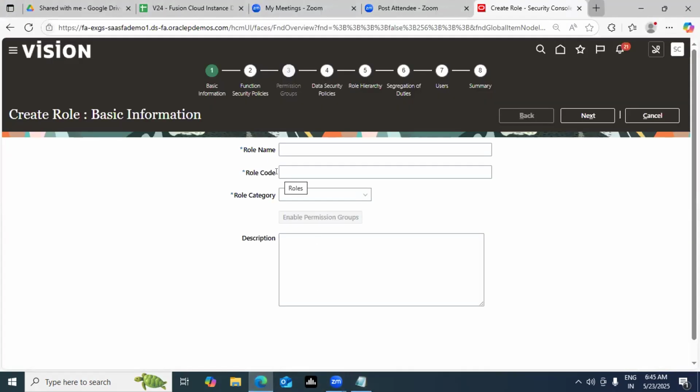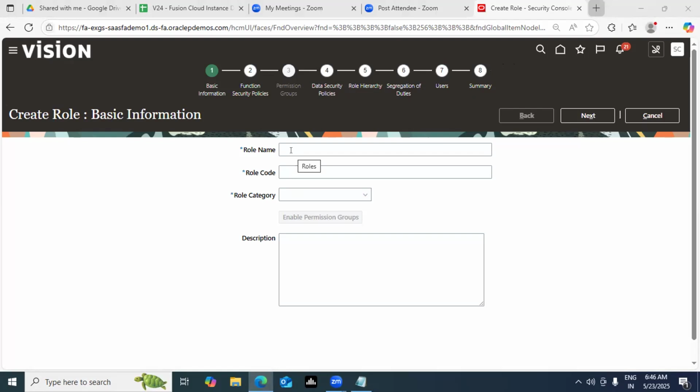First and foremost, whenever you click on the create role button, there are ideally 7 stations which you have to pass in order to create the custom role in the system. I'll not count the 8th as a station. See these blocks, guys? We call them stations in Oracle Fusion. The 8th one is nothing but the overall summary, so I do not call that a station. Ideally, there are 7 stations to pass in order to create a custom role.